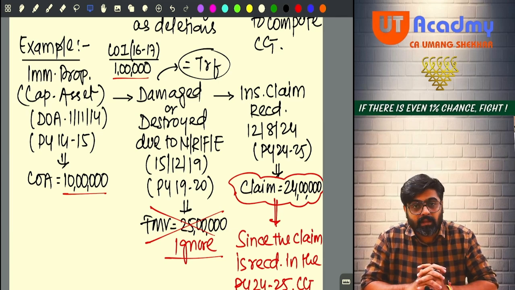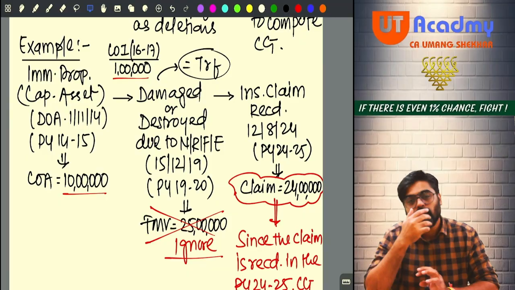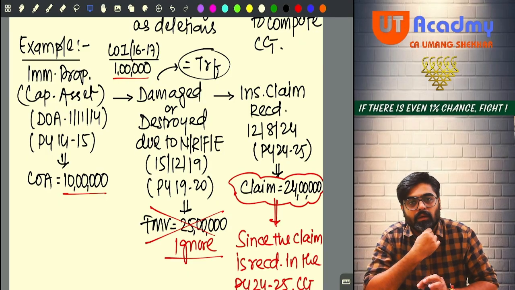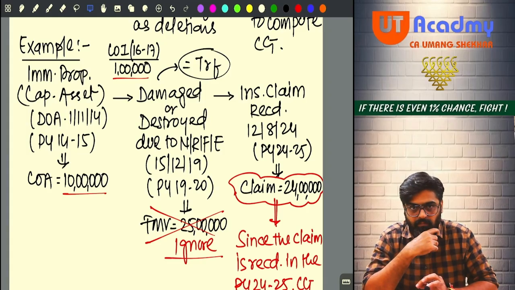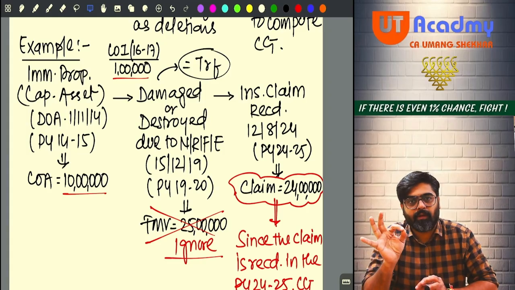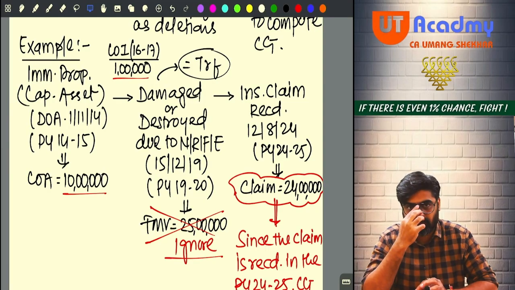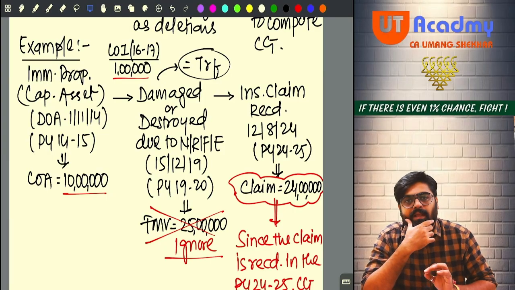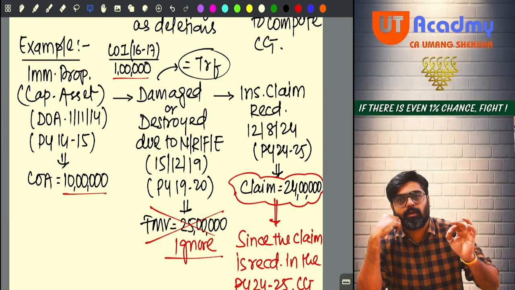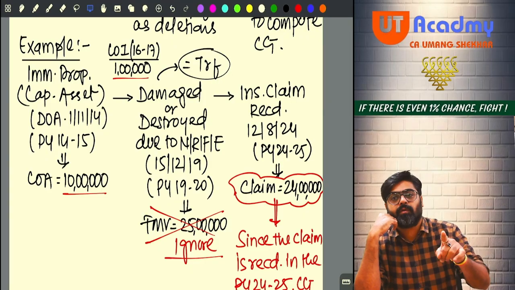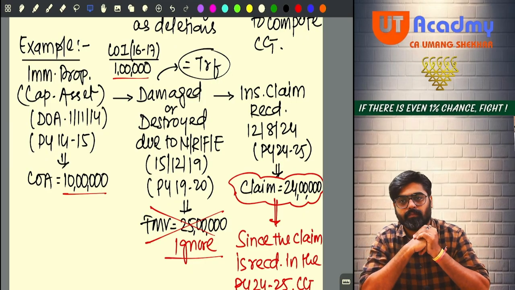Insurance claim in this case received on 12th February 2025 instead of 12th August 2024.